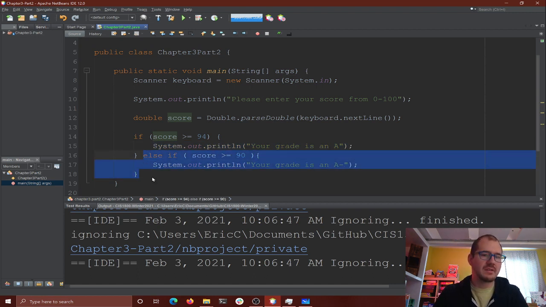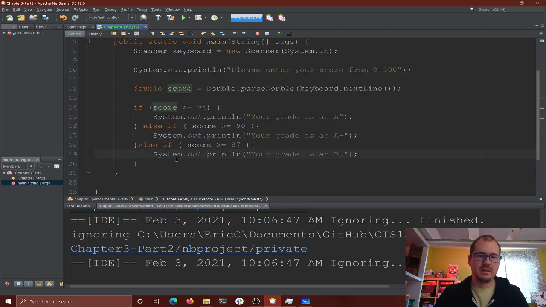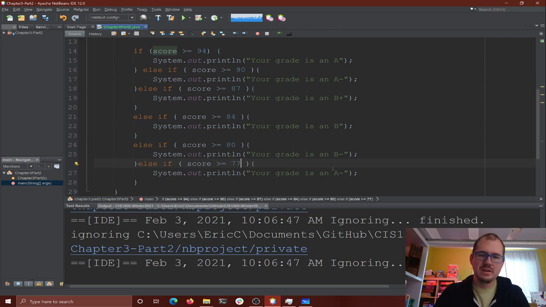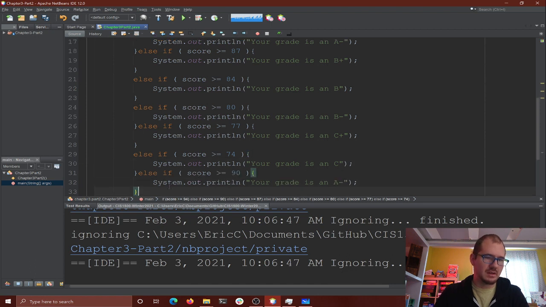I'm just going to copy paste this here and we're just going to keep on changing. So then we have an 87 is a B plus. Then greater than an 84, I think, is a B. Greater than an 80 is a B minus. Greater than a 77 is a C plus. Greater than a 74 is a C. Greater than a 70 is a C minus.